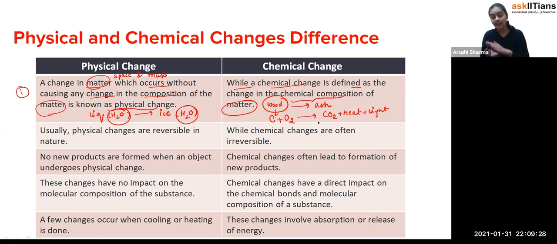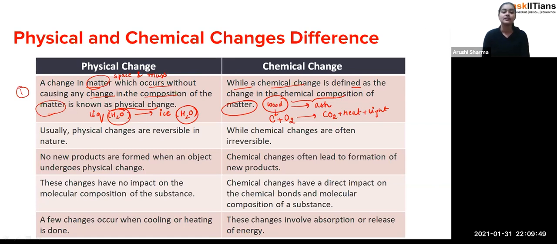Now the chemical composition has changed, because carbon has its properties, but the properties of carbon dioxide are different from that. So that's how the chemical properties change, but in the physical change, the physical properties change. That's the difference between these two: physical change for physical properties, chemical change for chemical properties.